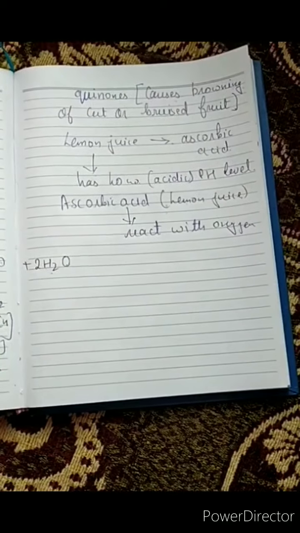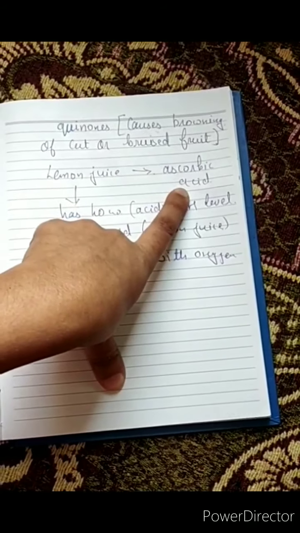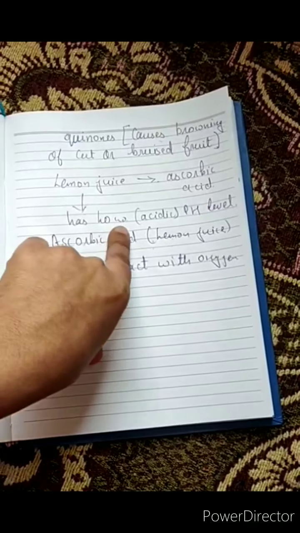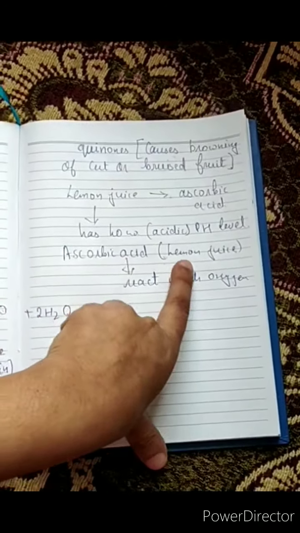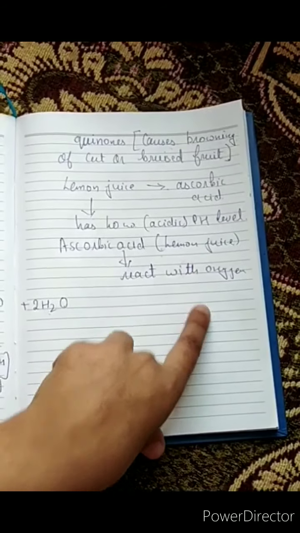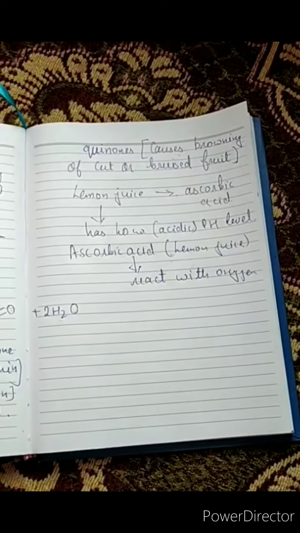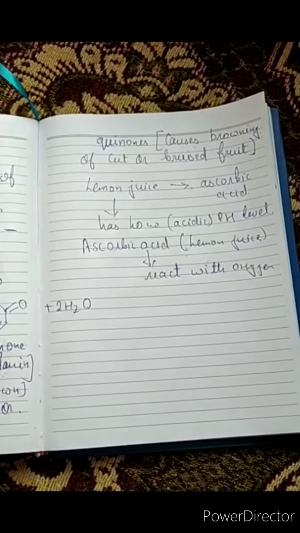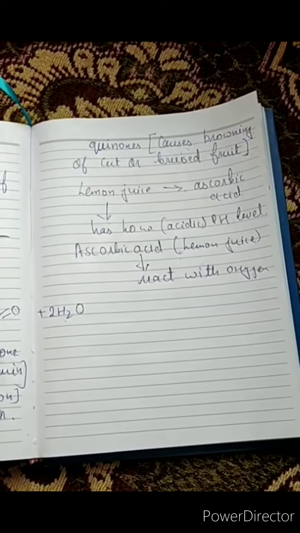Lemon juice, however, acts as a preservative because it has ascorbic acid in it, and lemon juice has a low pH. Ascorbic acid, which is present in lemon juice, reacts with oxygen before it reacts with PPO. Even when ascorbic acid is not used, the pH of lemon juice prevents browning.